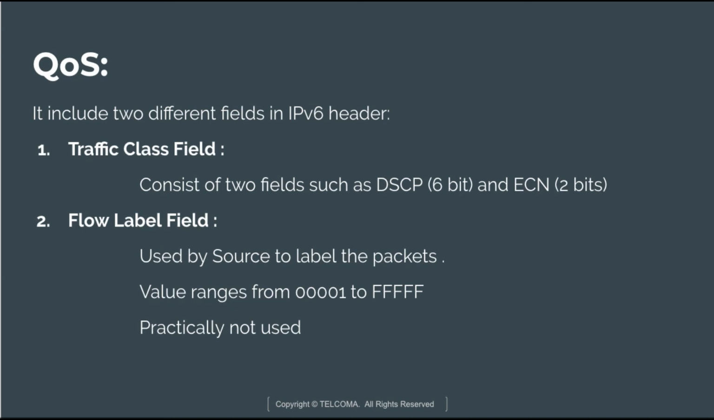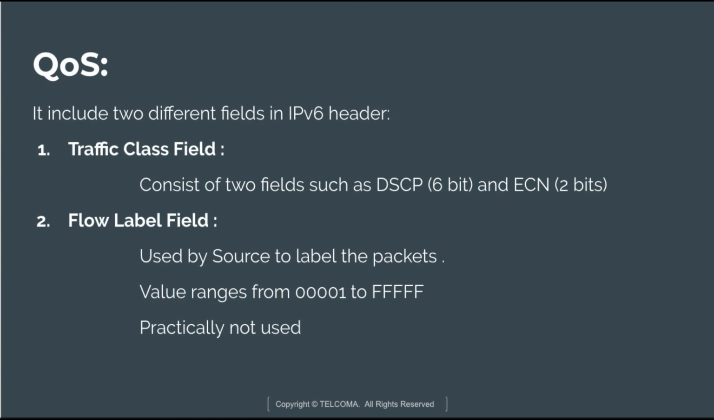DSCP is the differentiated services code point. It defines real-time data streaming applications that use the quality of service protocol, and an example of this is VoIP, that is voice over IP application. And next is ECN, the explicit congestion notification. It carries information about network congestion and allows end-to-end connection without packet dropping.